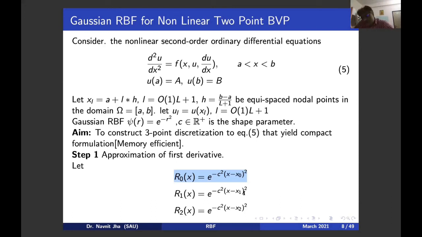Now suppose you have chosen only 3 points in the domain. You have divided the domain 0 to 1 into 3 parts only: 0, 1 by 3, 2 by 3, and 3 by 3.